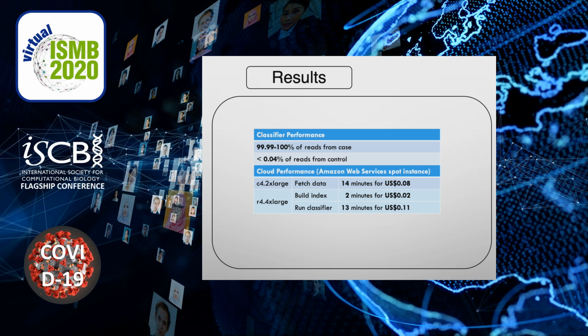For the cloud performance, we ran 2 different spot instances from Amazon Web Services, C4.2xlarge to fetch all sequencing data, and R4.4xlarge to run the rest of the steps. It takes less than 30 minutes and less than $0.3 to complete the whole workflow process. From here, we can conclude the workflow can be a solution for rapid yet accurate case identification. Furthermore, the workflow is also cheap enough to run.